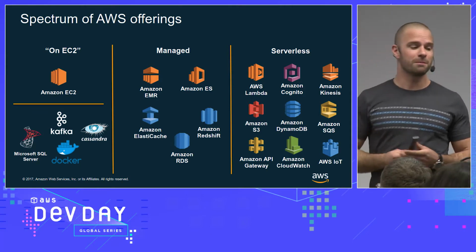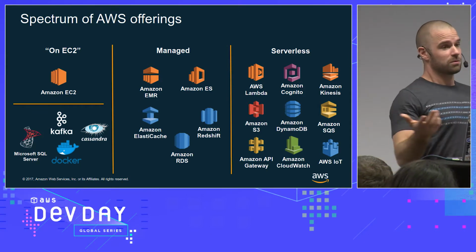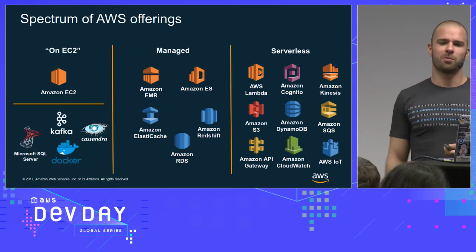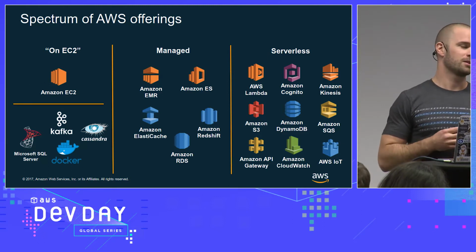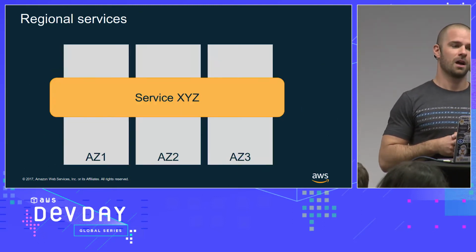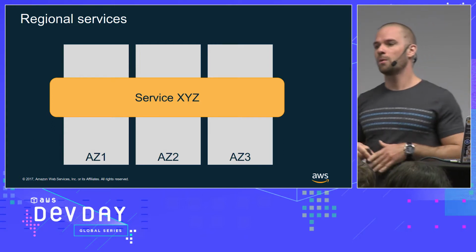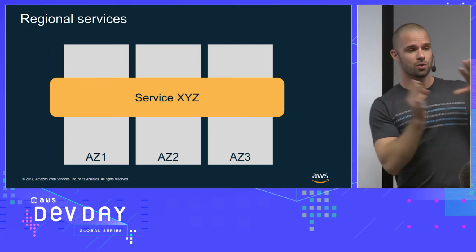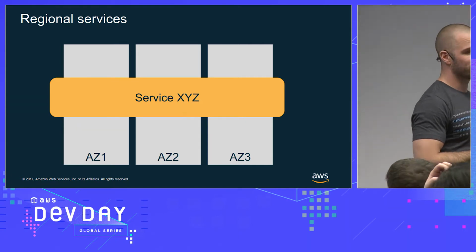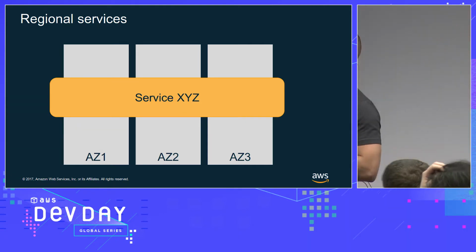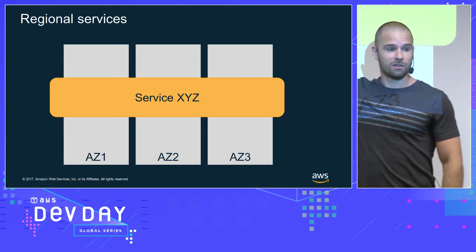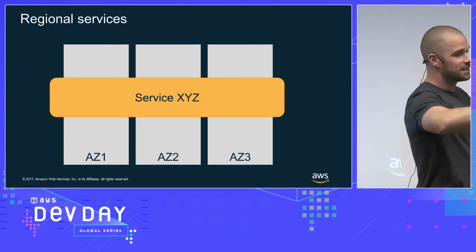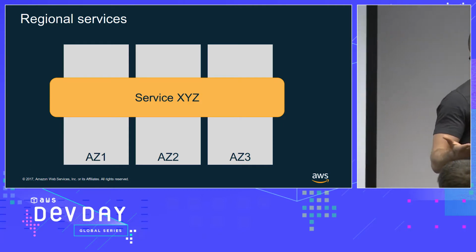DynamoDB as well, extremely important. And the next question is, why are those very important, and why do they have fault tolerance built in? This is the reason. When we talk about regional services, and the serverless services are usually regional services, if not all of them, we are saying that each of the regional services is actually sitting on top of 3 AZs.